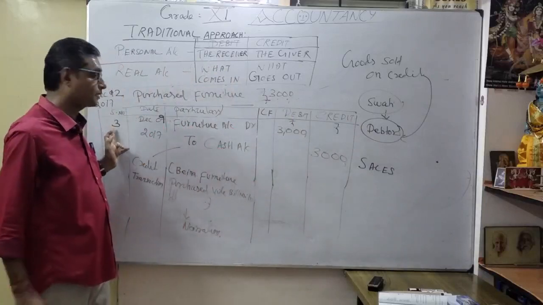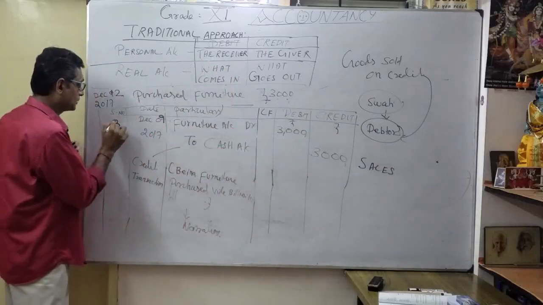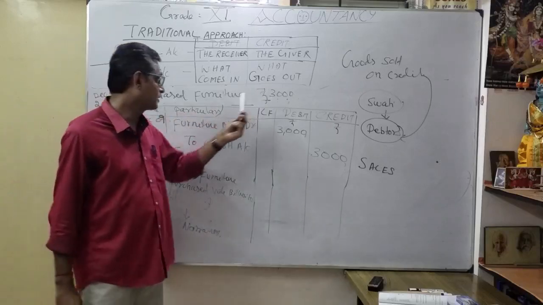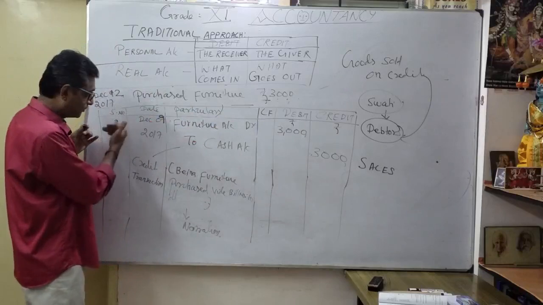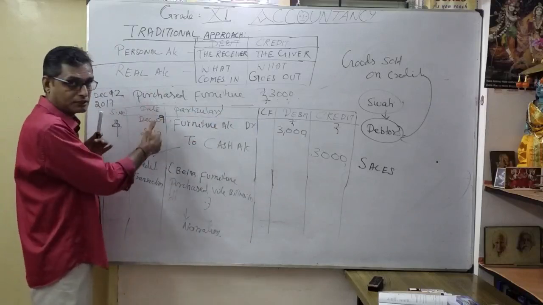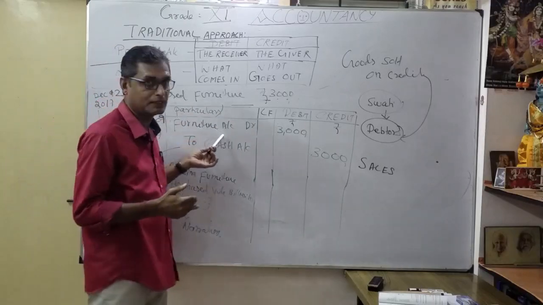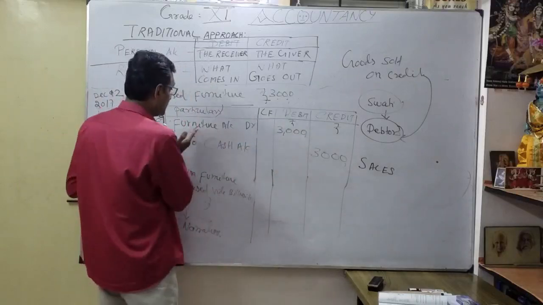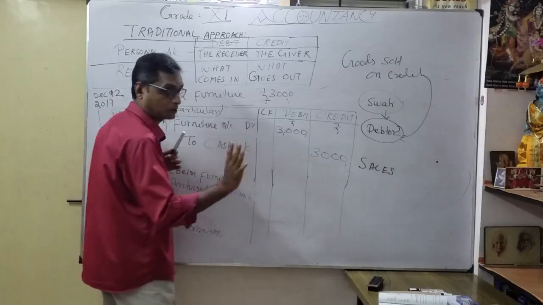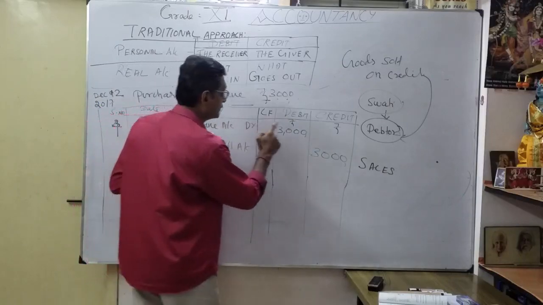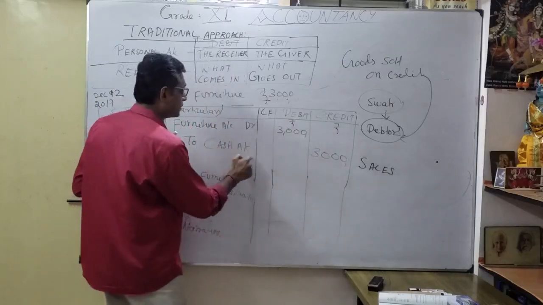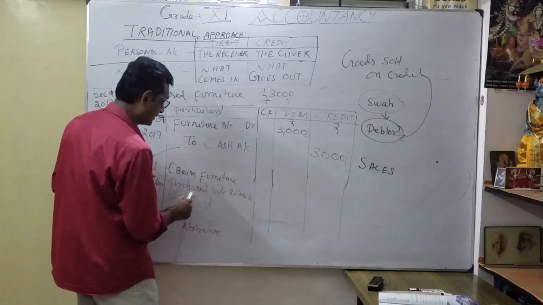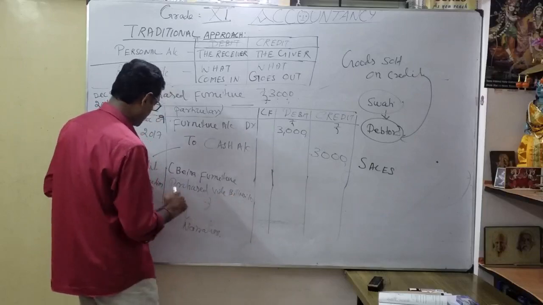This is the 4th transaction, correct? Purchased furniture 3000, with a running journal entry number 1, 2, 3. So: the date when it occurred, the particulars, what should be debited, what should be credited, and the amount. How to write a journal entry is very important. Don't write the cash account first. First write furniture account debit 3000, then to cash account 3000, then the narration: furniture purchased, vide bill number dated. That's the understanding.